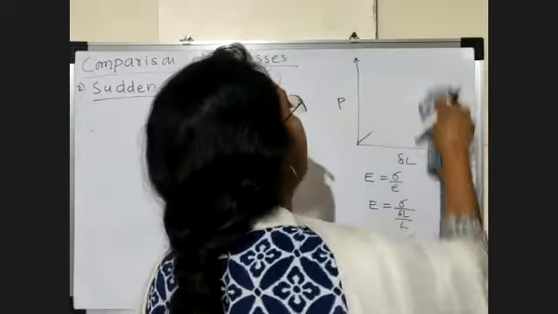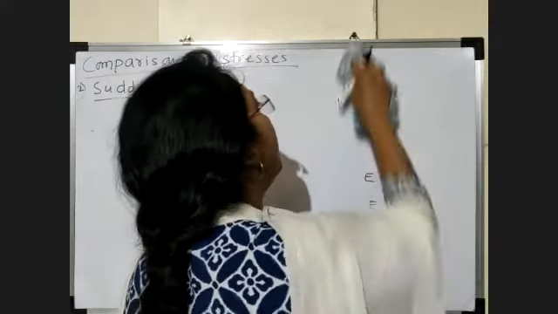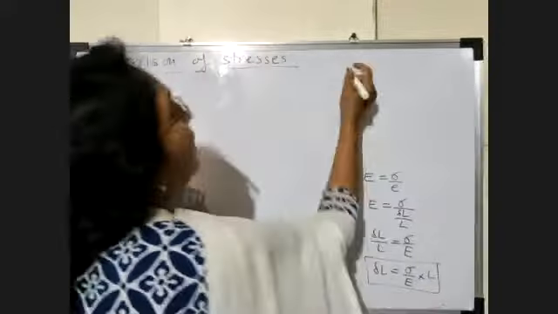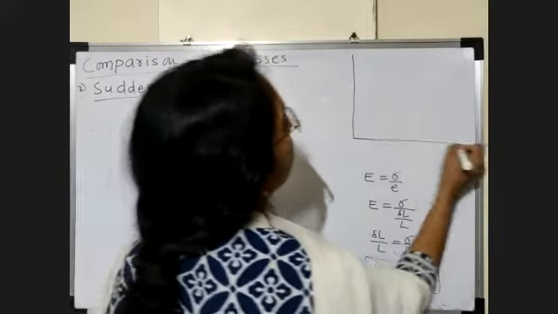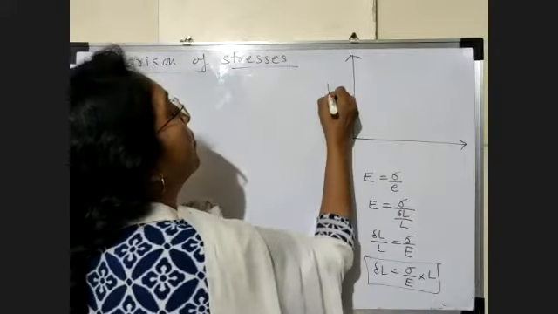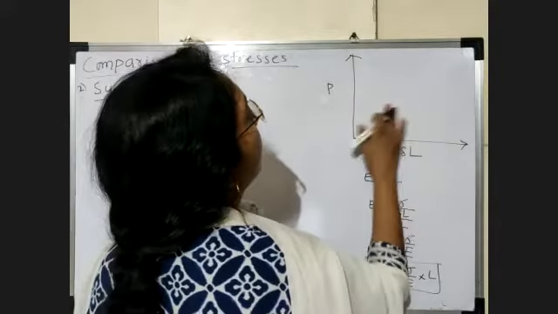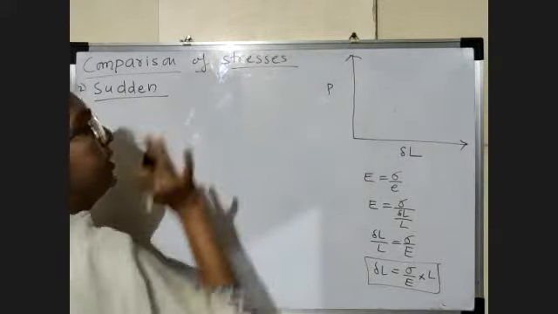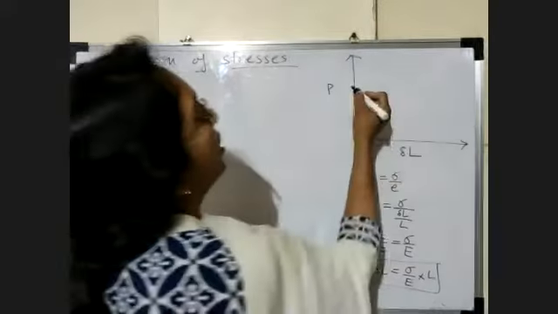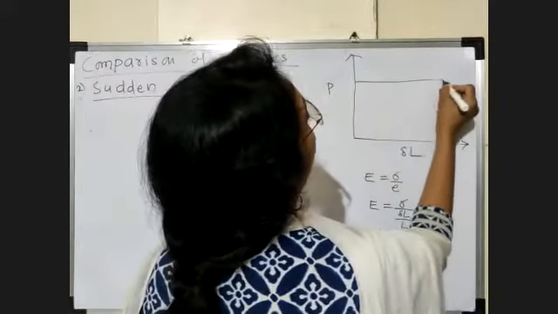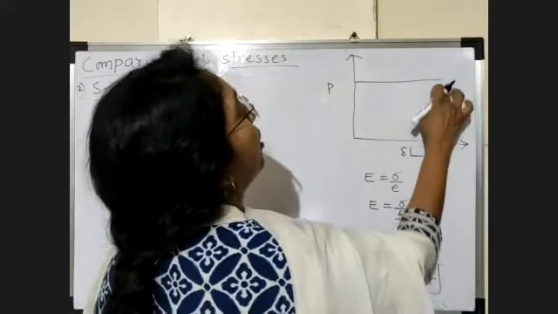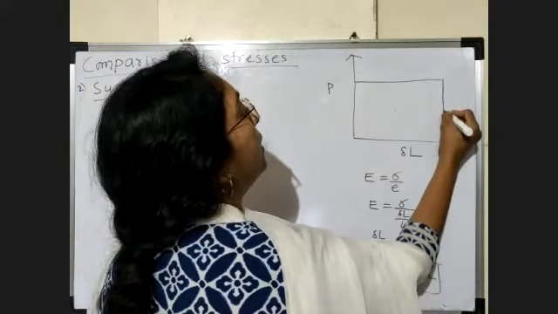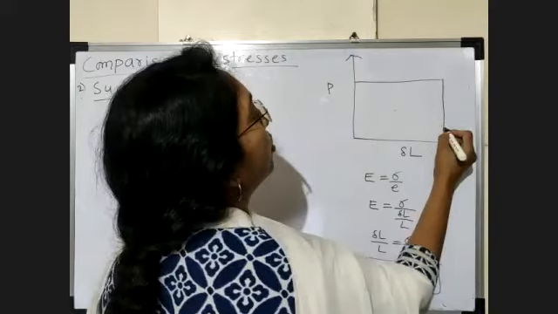So now here again we draw the load deformation diagram. Again the load is on the y-axis and deformation is on the x-axis. Now here, as the load is constant, the diagram we got is a rectangle, because the quantity of the load remains the same, constant. So the diagram is a rectangle.